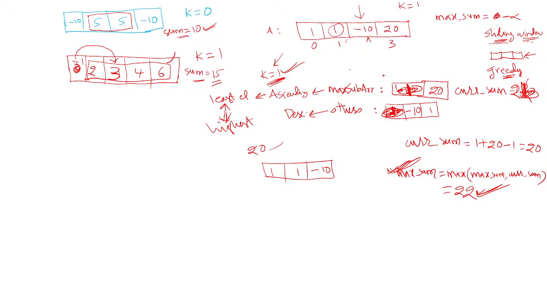That's it. Okay, so if you go to the last element and repeat like this, then you will get the maximum sum. 22 is the maximum sum. So if you return this variable max sum, that gives the maximum sum value. Got the logic? Yes or no? So this is how you should work out the logic.